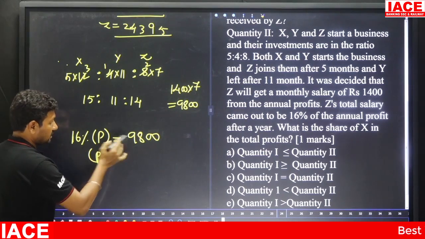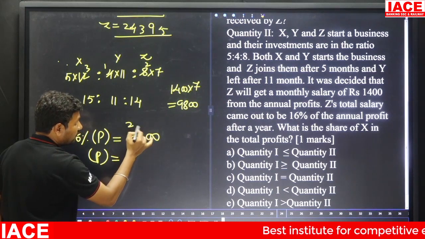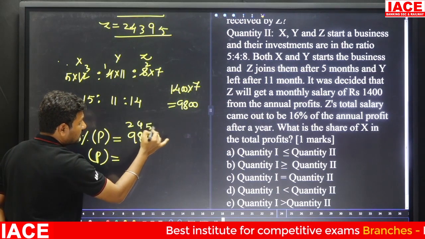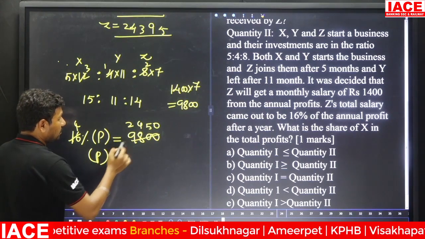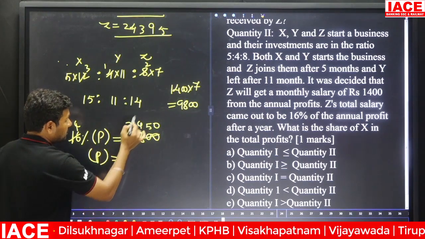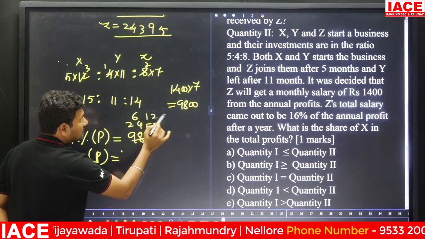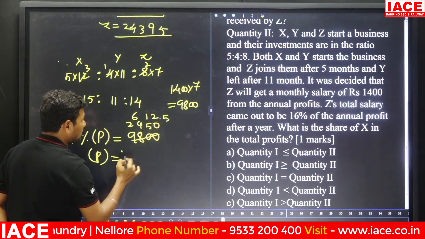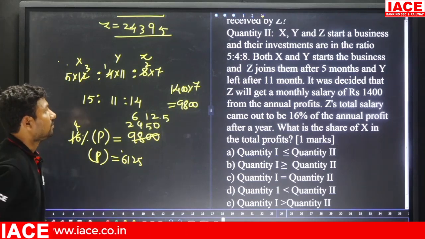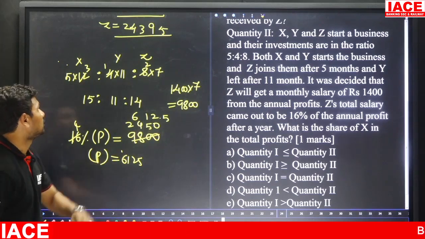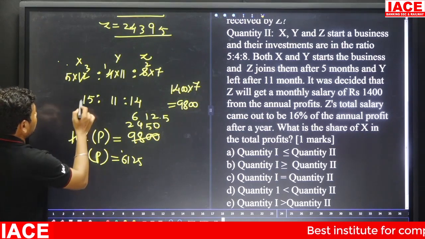Then how to calculate? 16 will be divided: 4 4s and 4 2s is 8, remaining is 18, 4 4s is 16, remaining is 450. 4% is equal to 2450. Then we have to calculate 100%. Then 2450, 4 how many times? 4 6s is 24, 4 1s are 4, then remaining value is 10, 4 2s is 8 and 5. It belongs to 6125 rupees. 6125 rupees, this belongs to whose profit? Z's portion only. But based on the Z portion, we have to calculate for all the persons here. Then we require whose portion.